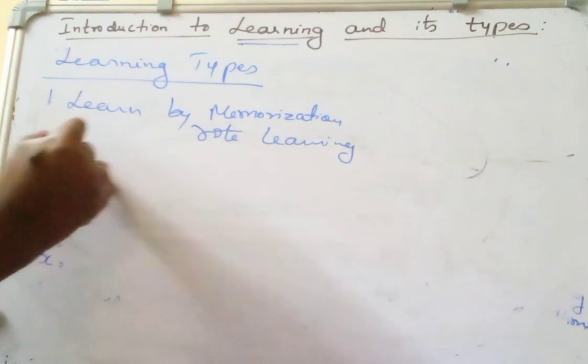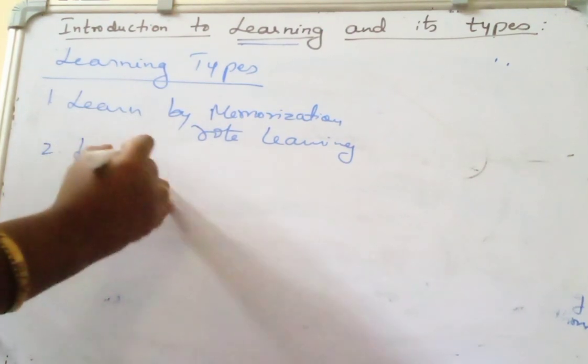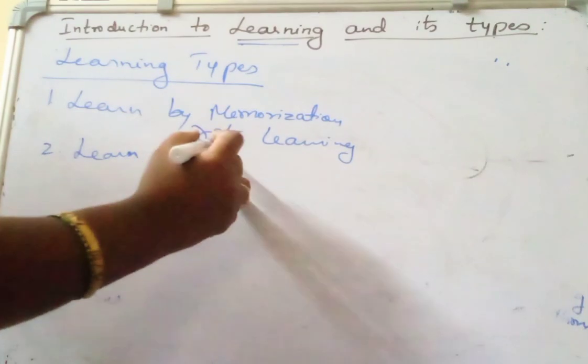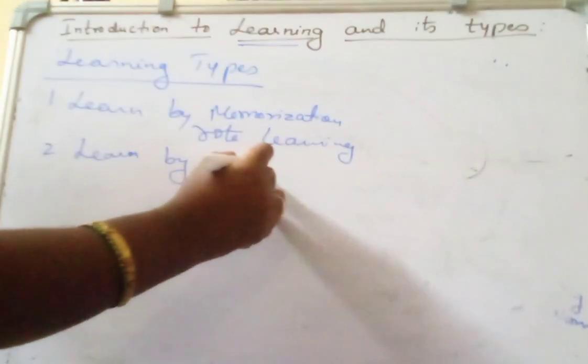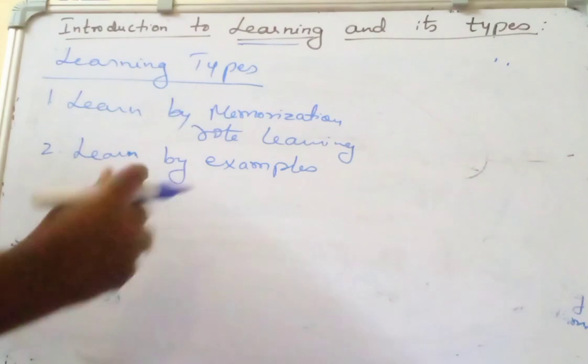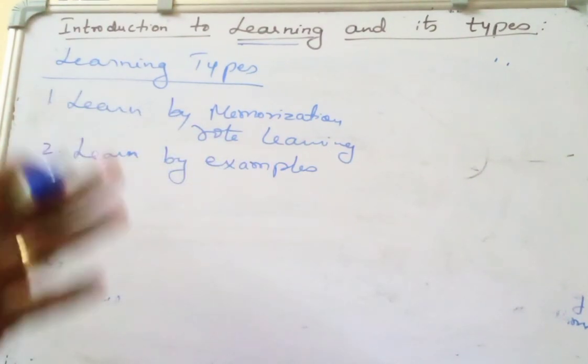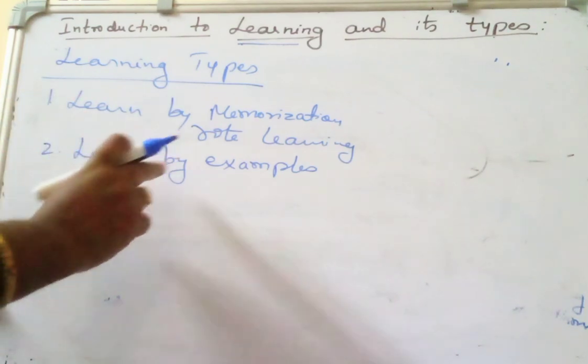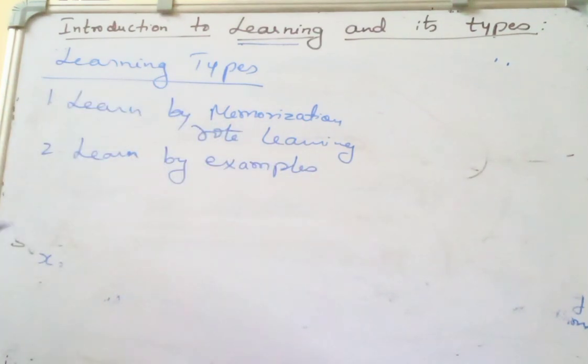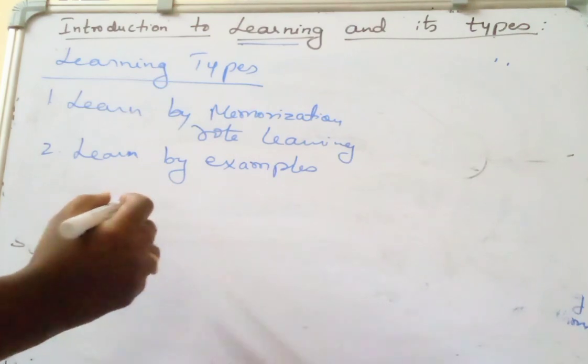Or it can learn by examples. It is also called learn by experience or learn by previous knowledge acquired. It is called analogy of learning, or inductive learning.